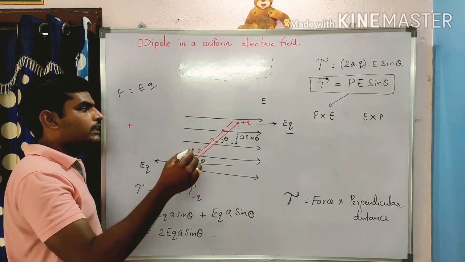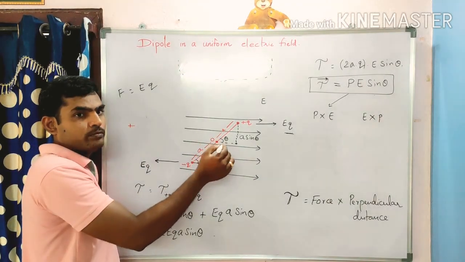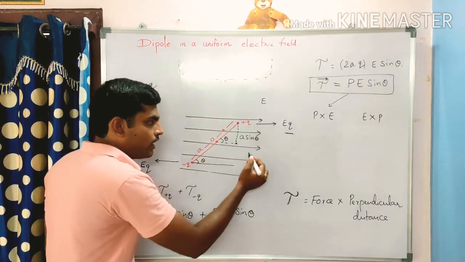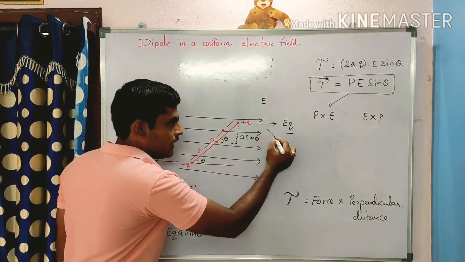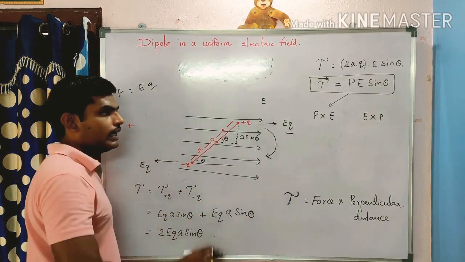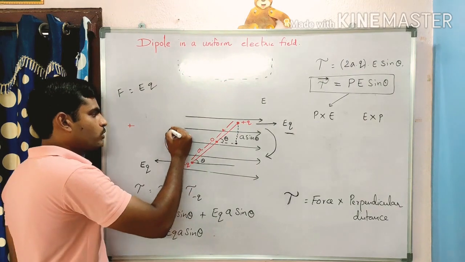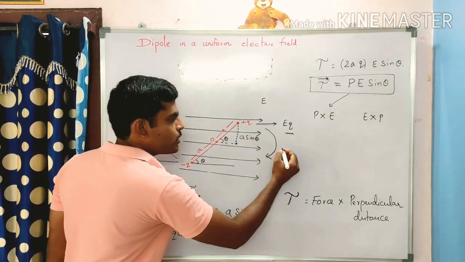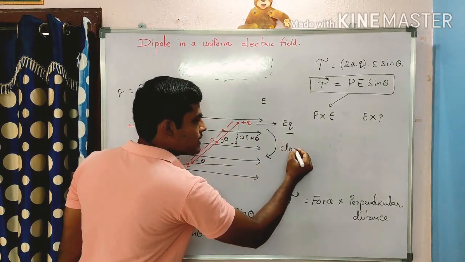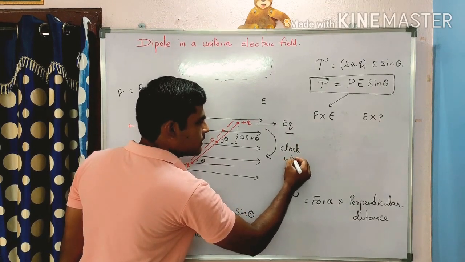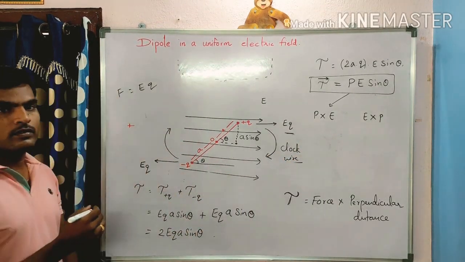So now see, this is the axis of rotation. This dipole is rotating in this direction, with minus q going to that side and plus q to this side. This is the clockwise direction.